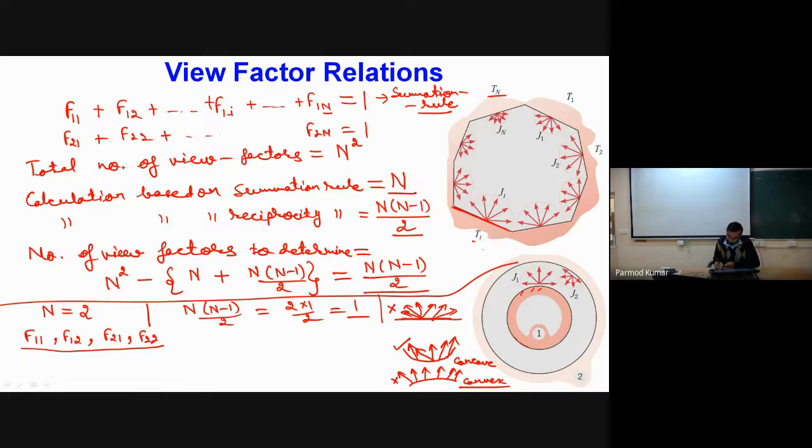So for plane and convex I can say that Fii will be equal to 0. Correct? Yes, sir. So when I have this inner spherical surface, can I say that F11 is equal to 0?